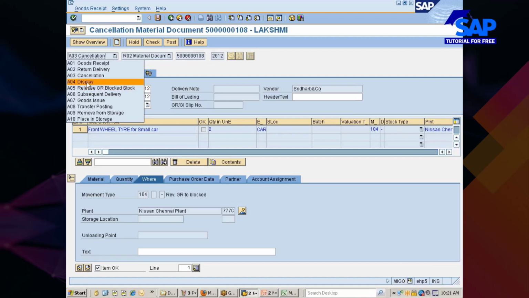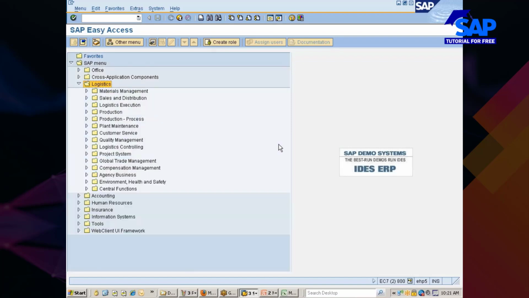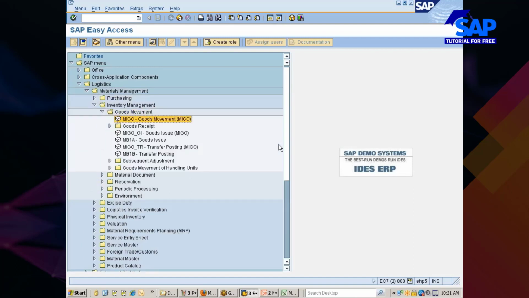And then display, cancellation, return delivery, goods receipt. There will be so many transactions possible. This MIGO is what we call an Enjoy transaction, which was not there prior to release version 4.6B. Later on, all these things have come.